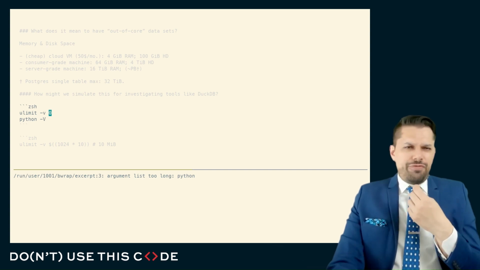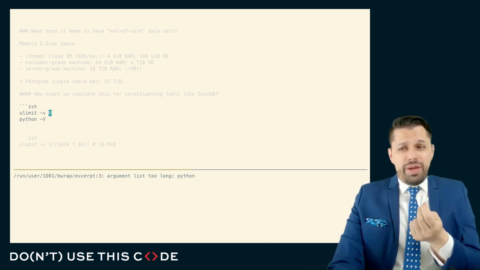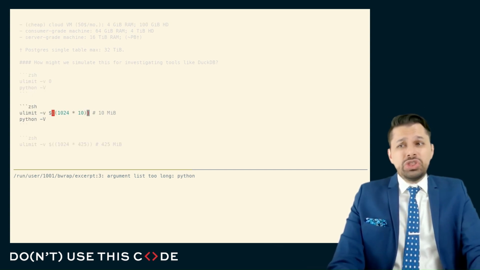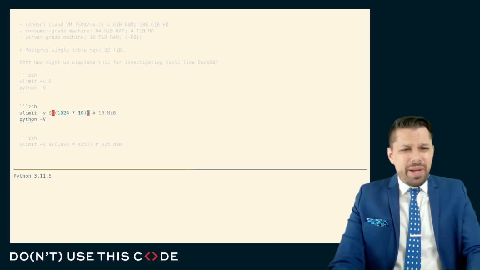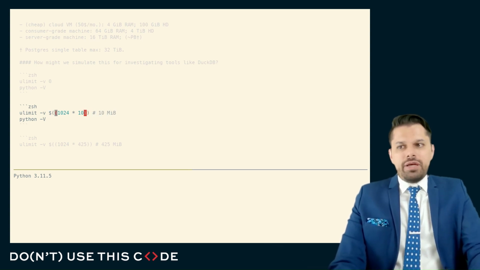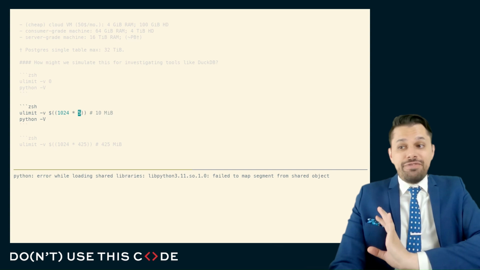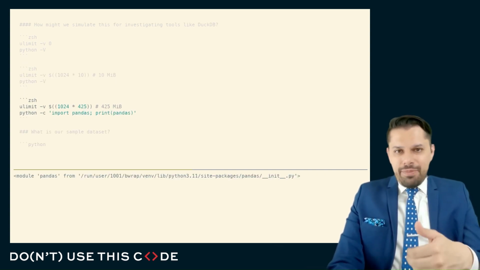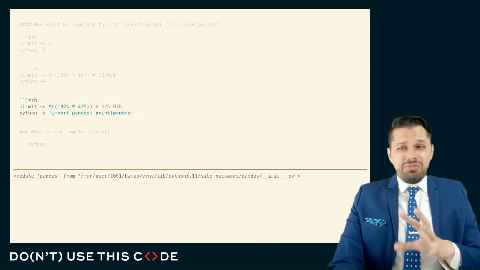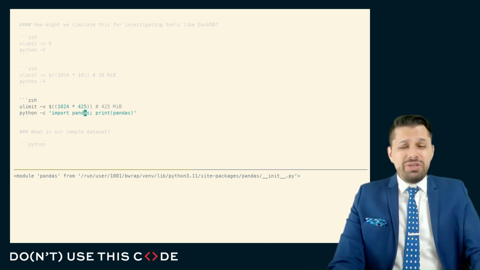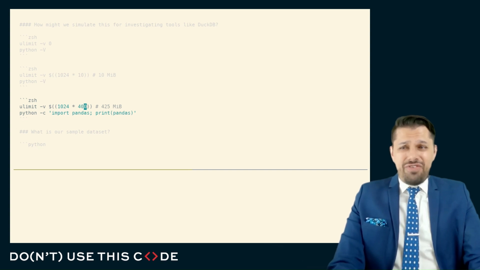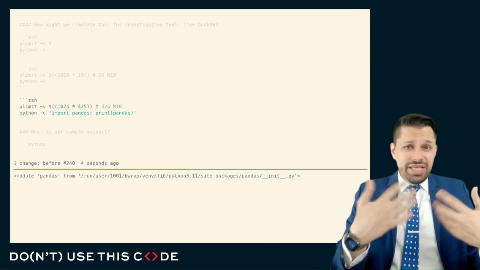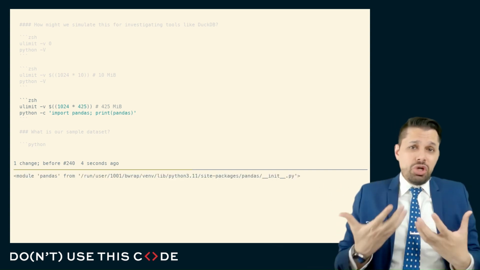Here you can see that if I try and run a process with no virtual memory, well, I can't even exec the Python process. I can't even do Python and print the version number. I need about 10 megabytes or so of memory to even run Python in the first place. And this is a Python program that doesn't even do anything interesting, just prints out its version number. In order for me to import tools like pandas or NumPy, I probably need on the order of about 400 megabytes of memory. Because if I reduce it too far, you can see I start getting memory errors. Tools like pandas and NumPy actually take up quite a bit of memory when they're loaded into RAM. These are very large libraries.